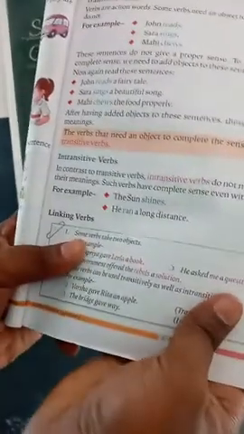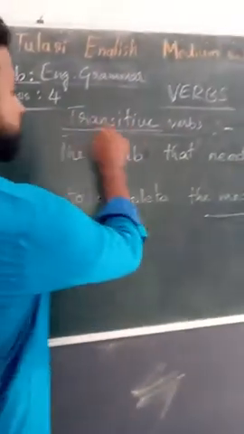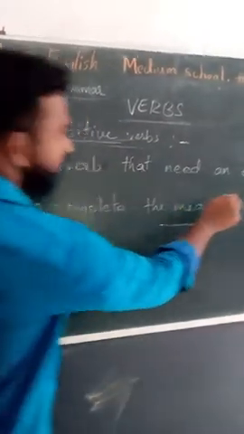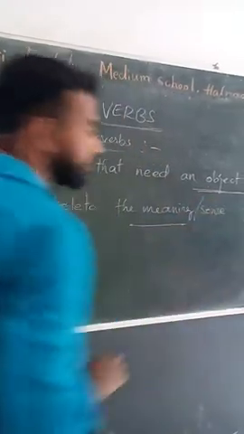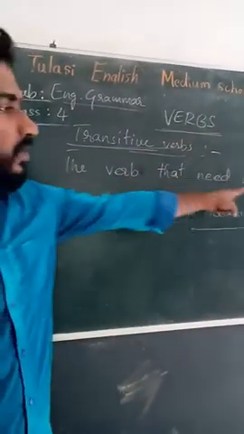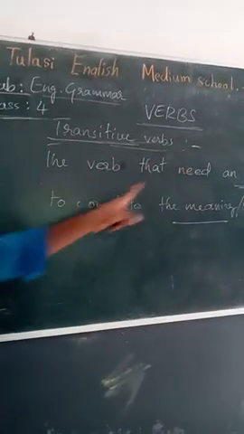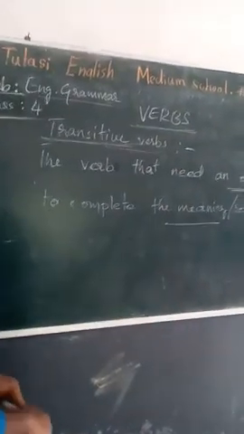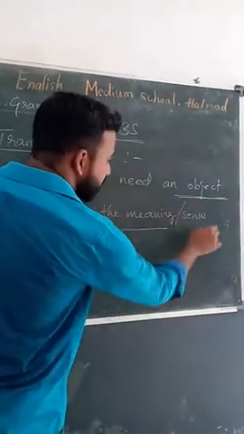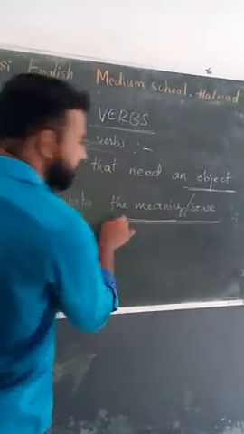Okay. Transitive verbs, the verb that needs an object. So for transitive verbs, an object is needed to complete the sentence. It means the object is needed to give the proper meaning to the sentence.